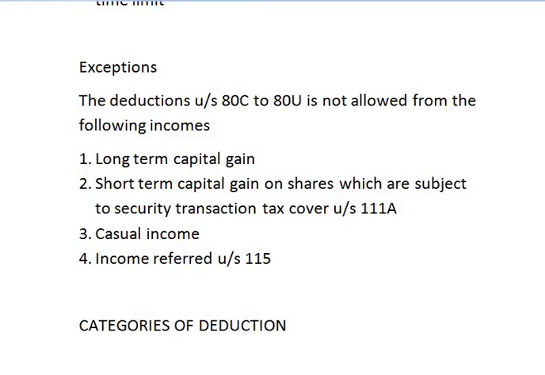Next, income referred under section 115. That means share of association of persons or body of individual, etc. You cannot claim deduction under section 80C to 80U. So these are the 4 exceptions on which the deduction under section 80C to 80U is not allowed. One is long term capital gain. Second is short term capital gain on shares which are subject to security transaction tax covered under section 111A, casual income, and section 115.